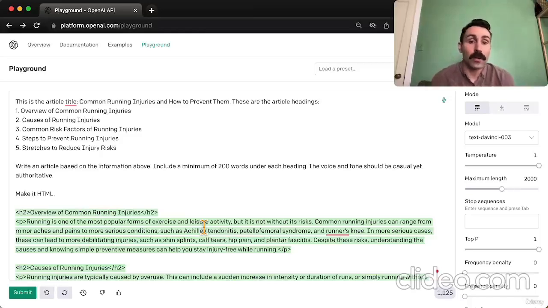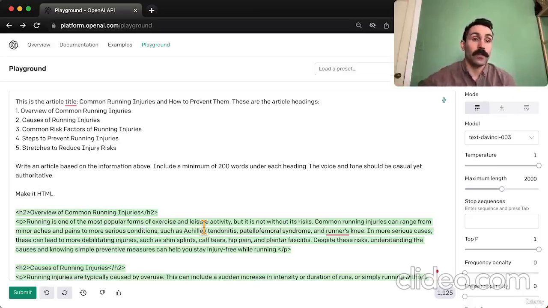But now that you have your article, it's very important to fact check and make edits. OpenAI has already launched an AI detection software, so you'll want to make sure you're putting that human touch to your work. Now, personally, I only use ChatGPT to create outlines or give me ideas for content or to help structure what I want to write about. It even helps me in cases of writer's block. In the example on the screen right here, I would use this as maybe a template to get started.